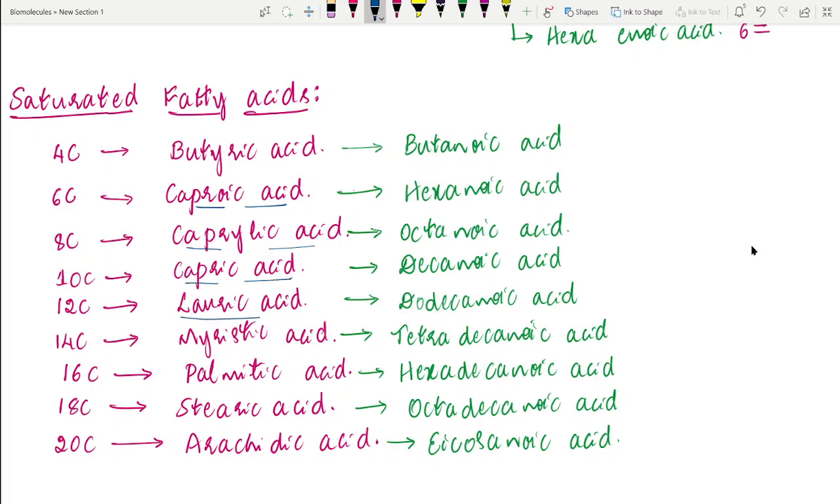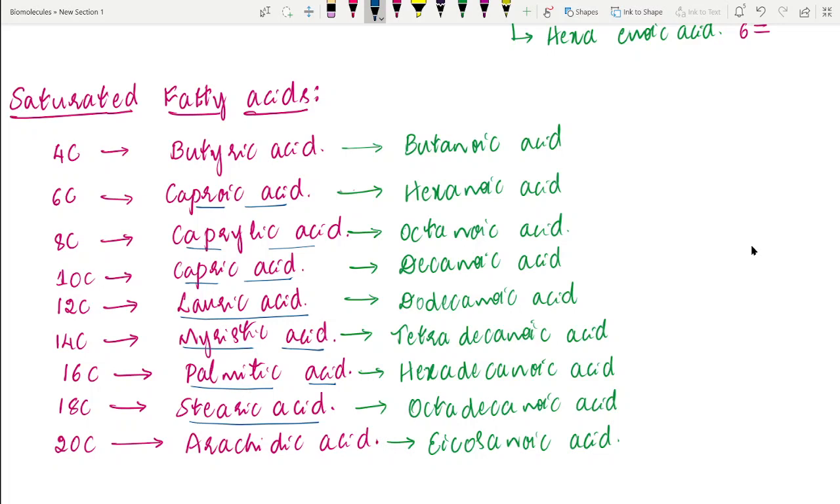The 12-carbon fatty acid is lauric acid. The 14-carbon fatty acid is myristic acid. The 16-carbon fatty acid is palmitic acid. Stearic acid is the 18-carbon fatty acid and arachidic acid is the 20-carbon fatty acid. These are some of the most common fatty acids that are present in our living system, in the biological system. Now let us know about their systematic names.